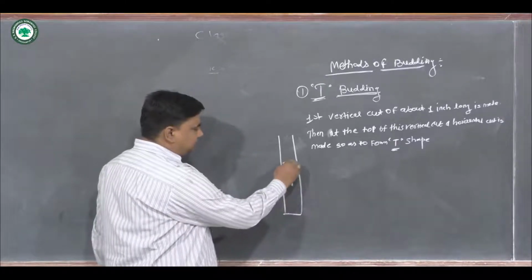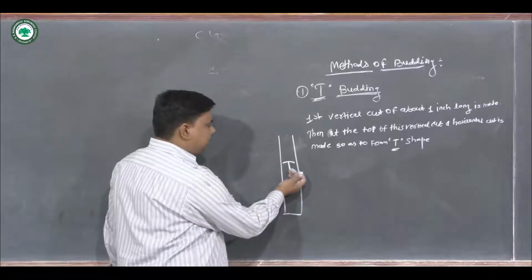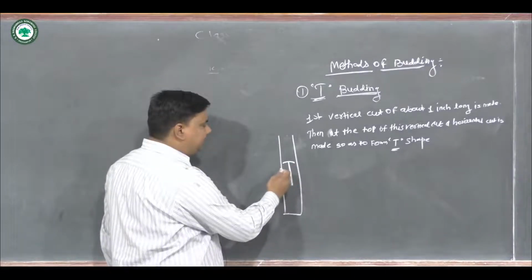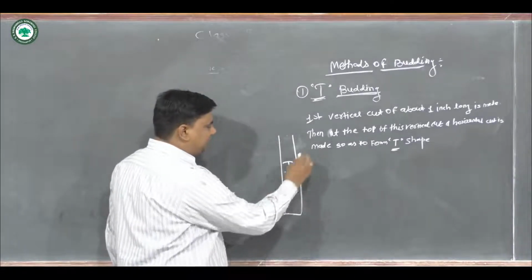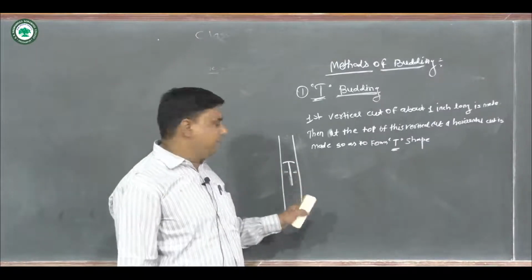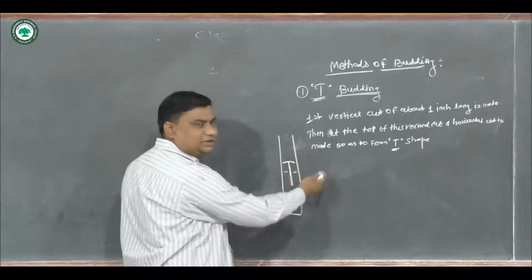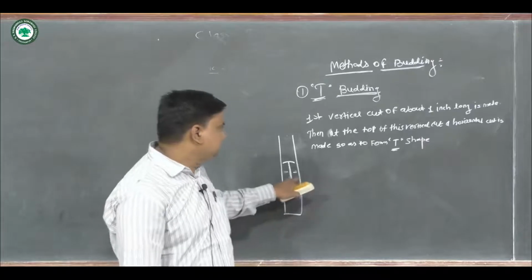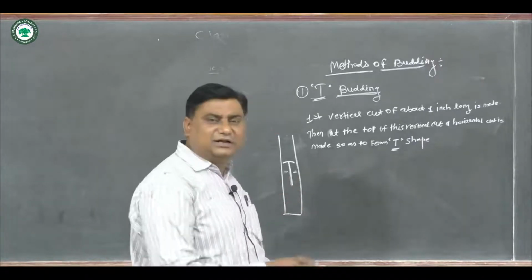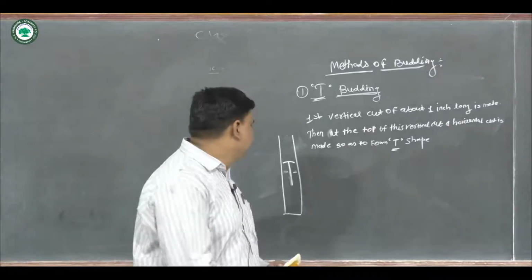Suppose this is the cut portion, and with the help of the knife this portion and this portion are slightly twisted so as to form the flap. This flap is for insertion of the shield bud.